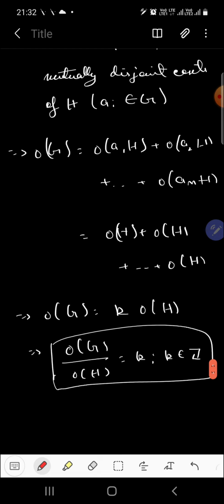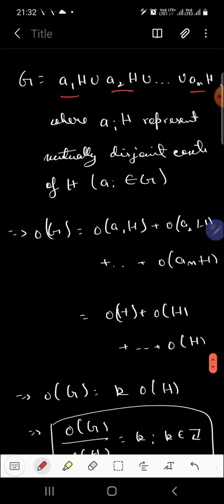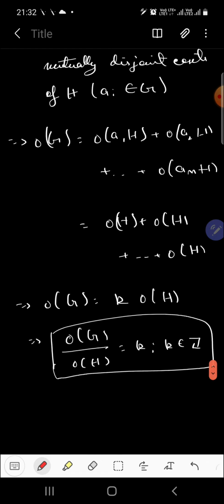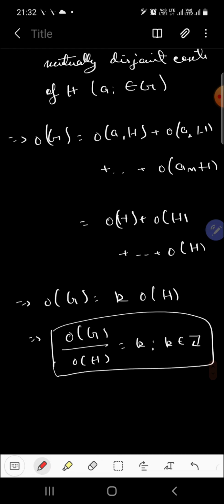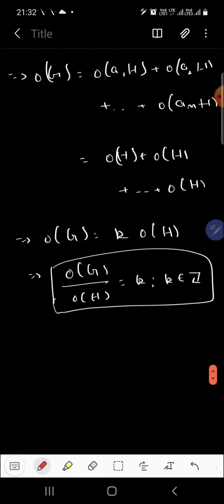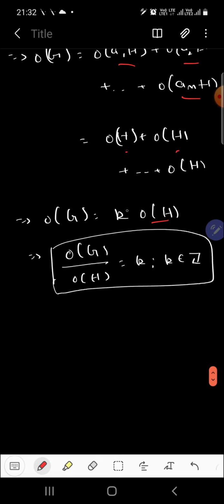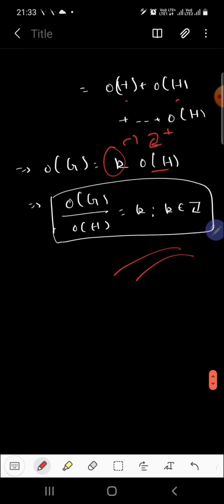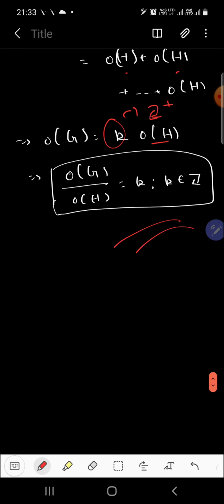Now if you compare them on the basis of order, since the union of these left cosets gives us G, the number of elements in G will be the summation of the orders of each, right? So OG is equal to the summation of each of them. Now since all left cosets are of the same size as the subgroup, we replace each of these cosets with H, and from here we can finally show that OG equals K times OH, where K is a positive integer, and so OG over OH equals K. That means OH divides OG. Clear? This was the proof of the Lagrange theorem.